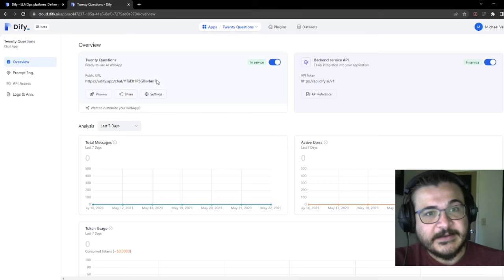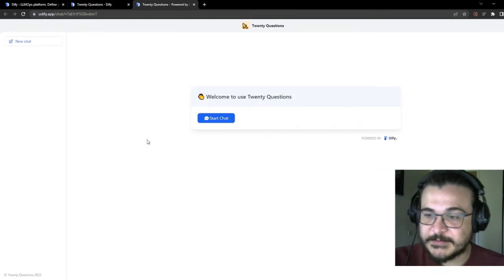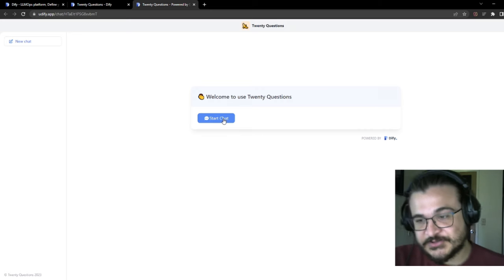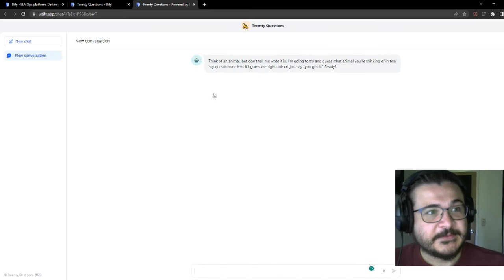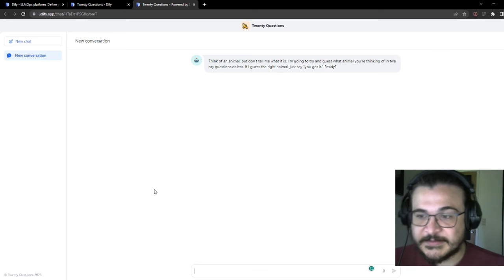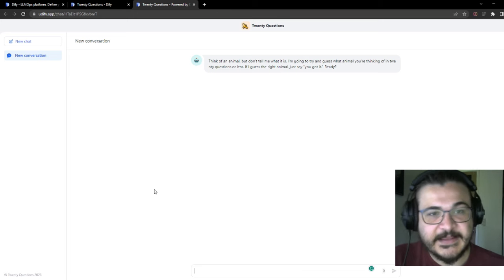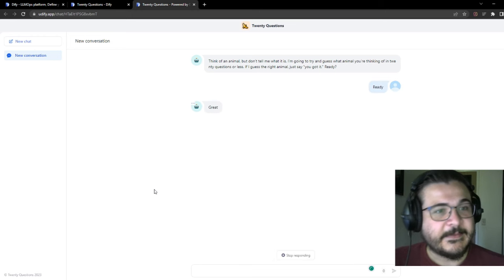Let me see if I can pull that up. Okay, yeah, so this is what it looks like for the user. Let's just go ahead and try it out, and you can see what I worked on here. I'll give you an example, and then I'll show you what's going on under the hood. So the chatbot says, think of an animal, but don't tell me what it is. I'm going to try and guess what animal you're thinking of in 20 questions or less. If I guess the right animal, just say you got it. Ready? I'm going to think of an animal right now. Let's say a salamander. So you don't tell it that, it has to guess. You just say ready, and let's see what it asks.